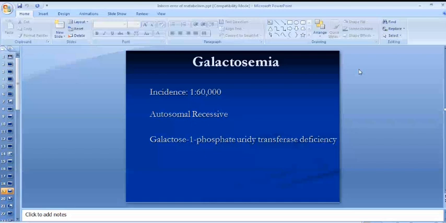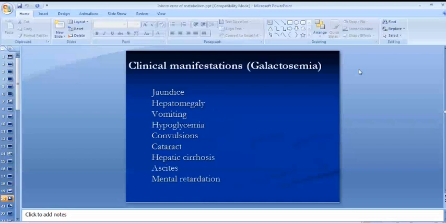The common clinical manifestations include jaundice, reluctance to feed or vomiting, hepatomegaly, and hypoglycemia. That is the important differentiating point. In PKU, the differentiating points are mental retardation, microcephaly, light skin, hypertonia, and abnormal movements of the body along with mousy odor.